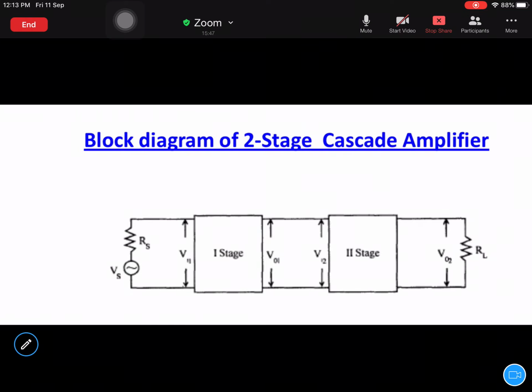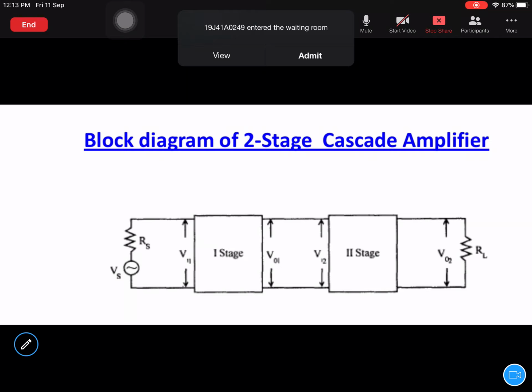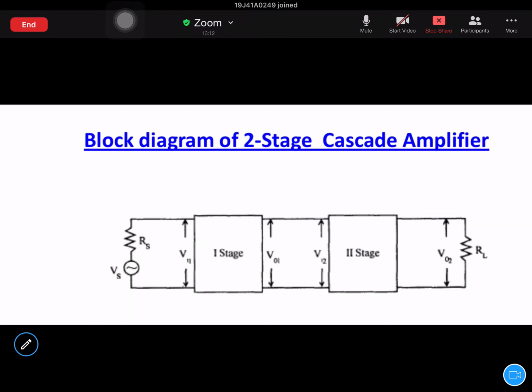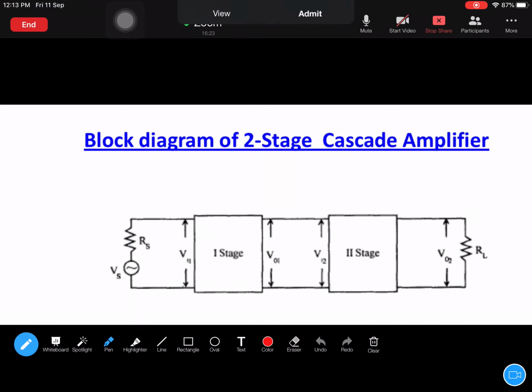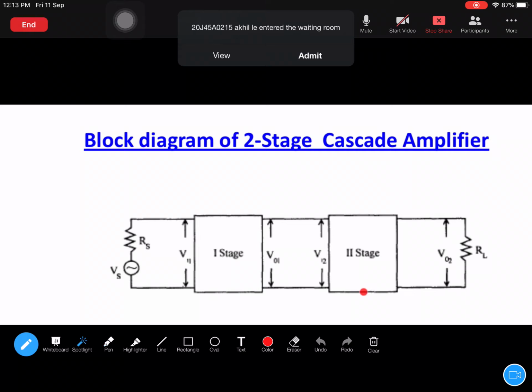Next we will see different types. The third module's name is single stage amplifier. What does single stage amplifier define? What is a single stage amplifier and what is a multi stage amplifier? Remember, single stage amplifier means you can raise the amplitude only once. If you want to raise the amplitude of a particular signal further, then you have to connect one more circuit in cascade. Then you will call that amplifier a two stage amplifier.